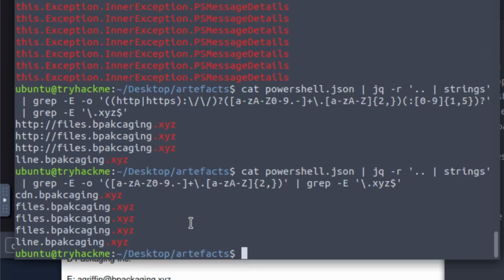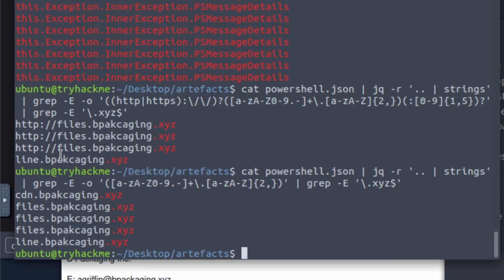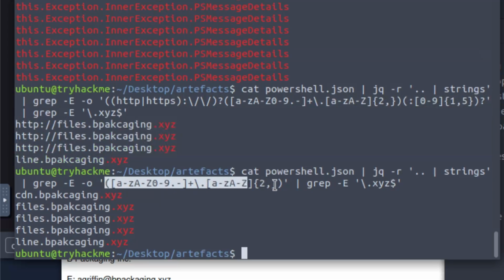So I used the complicated regular expression for the domain name, and it only yielded these domains for me. Then I used the simplified version of the domain search, and grepped the expression for .xyz at the very end of the domain to only pull this information.